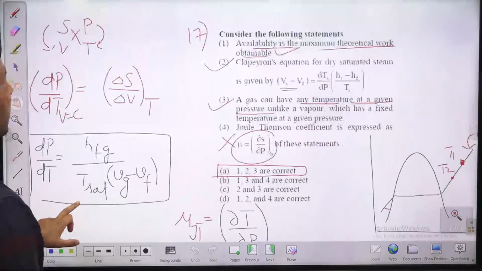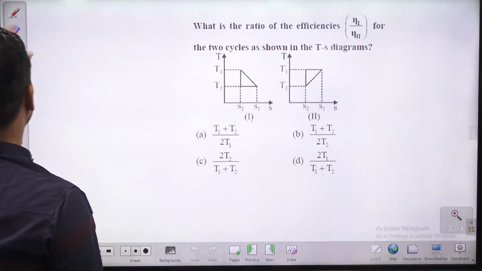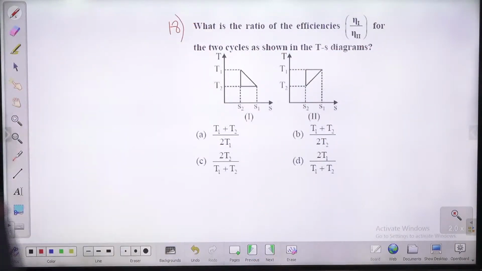ये था हमारा 17th क्वेश्चन, and this is the 18th question. 25, 28 questions, guys, we will solve. चलिए, what is the ratio of the efficiencies? ये एफिशिएंसीज है. Yes, what is the ratio of efficiency of 1?